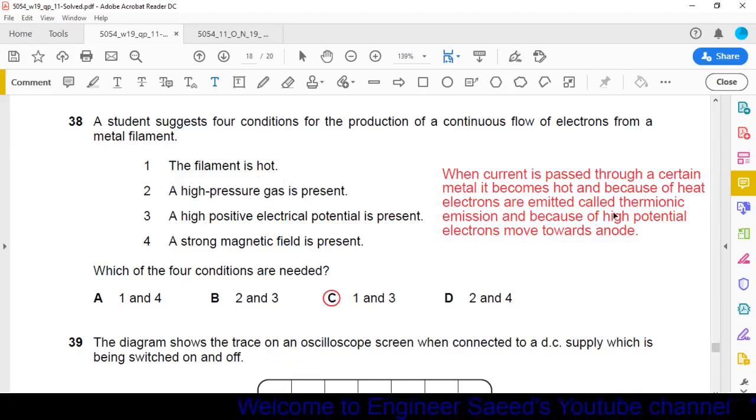And because of high potential, because of high positive electrical potential, the electrons move towards the anode. So the third condition is also required. First condition is required, third condition is required, second and fourth conditions are irrelevant. So we can say first and third are the required conditions, and they are given in option C. So option C is the correct option.